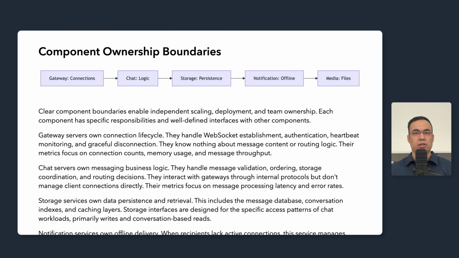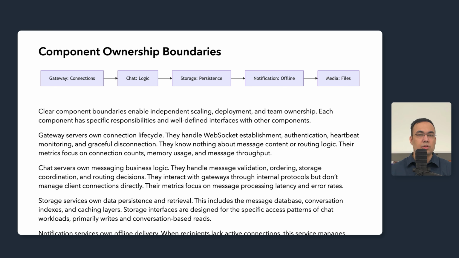Storage services own the database persistence and retrieval. This includes the message database, conversation indexes, and caching layers. Storage interfaces are designed for specific access patterns of chat workloads, which are primarily write and conversation based reads. The storage team cares about durability, query performance, and capacity planning.